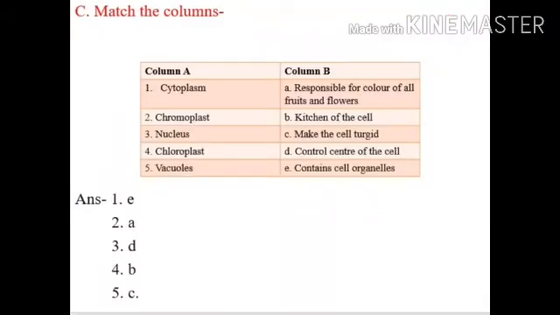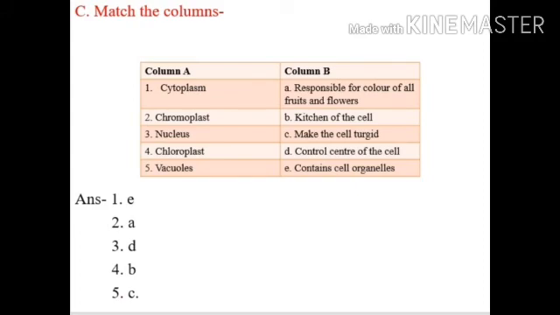Next question is C, match the columns. Two columns are given, column A and column B. According to that, a few options are given. In column A, number 1 cytoplasm, number 2 chromoplast, number 3 nucleus, number 4 chloroplast, number 5 vacuoles.